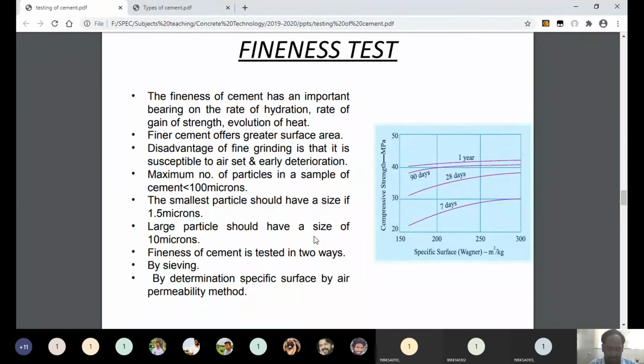By using this strength gaining phenomenon, we can study some more things in this subject later, in upcoming units. And one more thing you should remember: the particles whose size is above 50 microns cannot contribute any strength to cement.